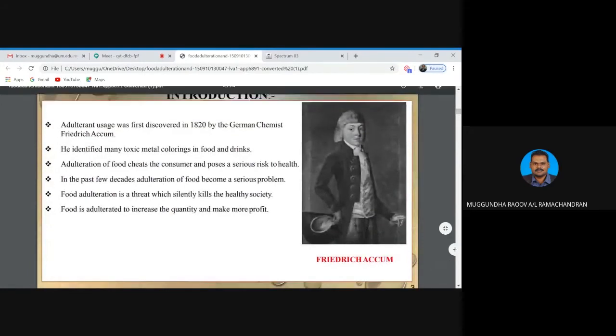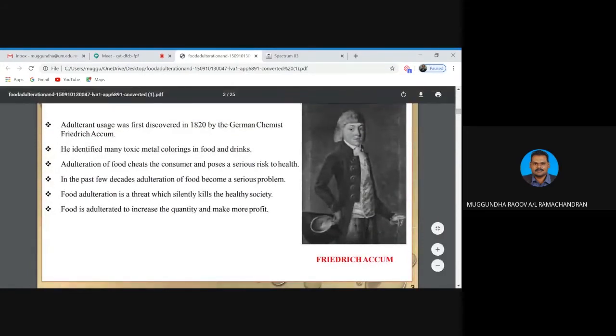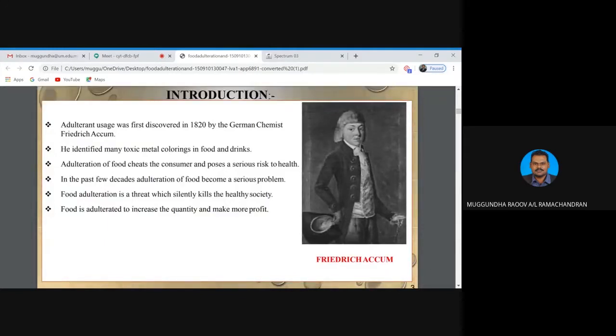In 1820, a German chemist named Friedrich Accum identified many toxic metal colorings in food and drinks. So basically, adulteration of food.